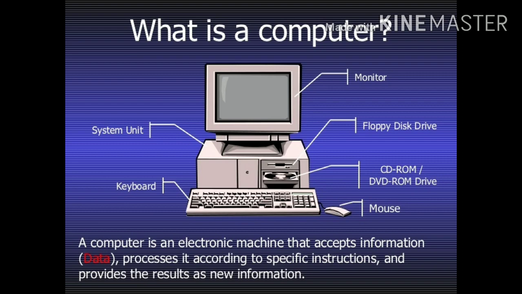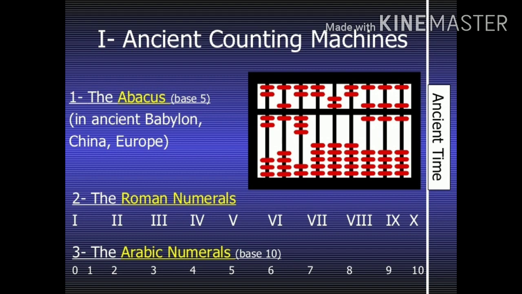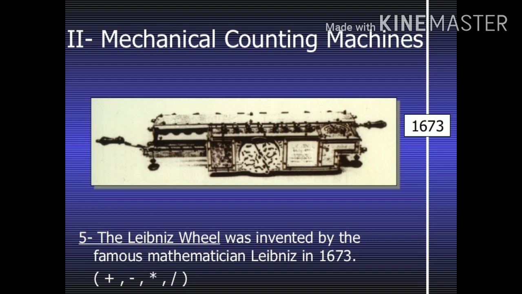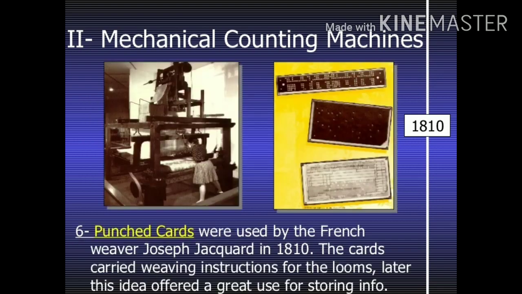In 1946, the first general purpose digital computer, the Electronic Numerical Integrator and Computer, that is ENIAC, was built. It is said that this computer weighed 30 tons and had 18,000 vacuum tubes, which were used for processing. When this computer was turned on for the first time, lights dimmed in a section of the area. Computers of this generation could only perform a single task, and they had no operating system.